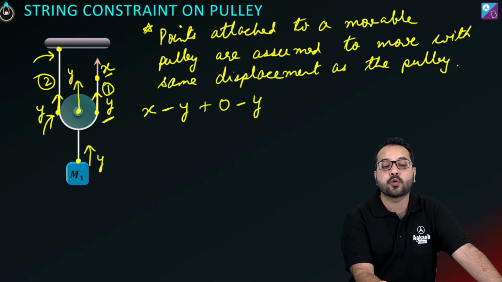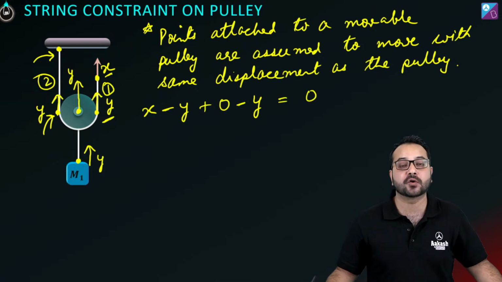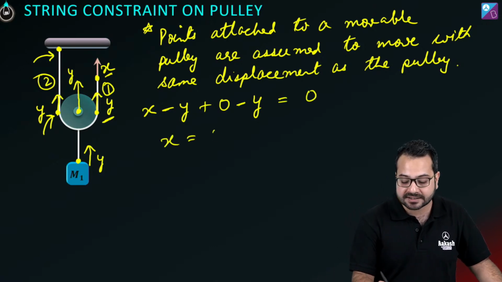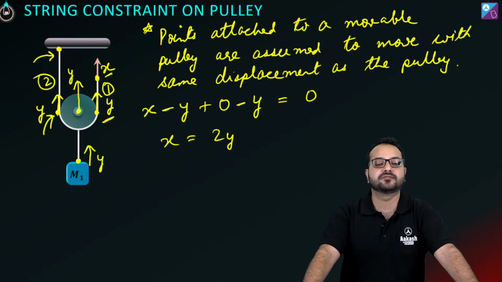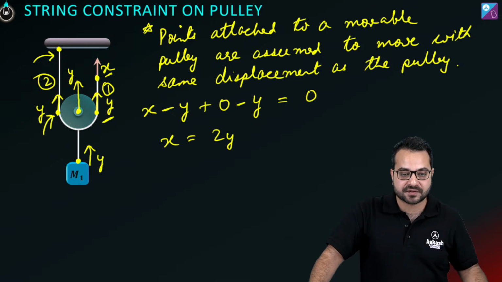Now this is the total change in length of the string, and we know that this should be equal to 0. So what do we get? We get x is equal to 2y. आ गया relationship. Alright, Swastika is saying, sir, but left string is attached to ceiling.